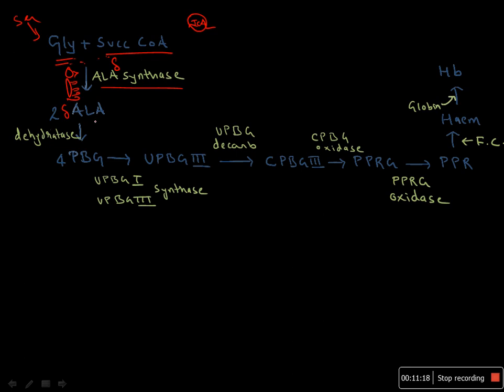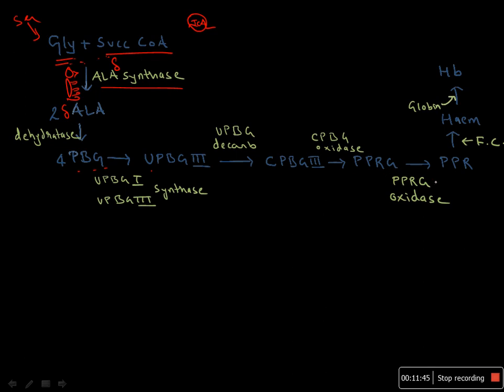Two molecules of delta aminolevulinate under dehydratase produce porphobilinogen, and under the enzyme uroporphyrinogen 1 synthase and uroporphyrinogen 3 synthase, that produces uroporphyrinogen 3. Under decarboxylation, this produces coproporphyrinogen 3, and under oxidation, this produces protoporphyrinogen, right?